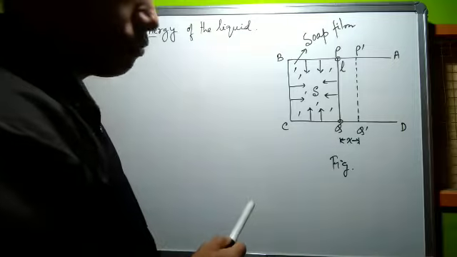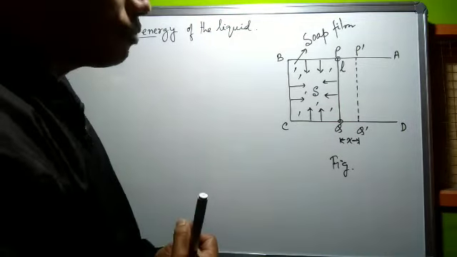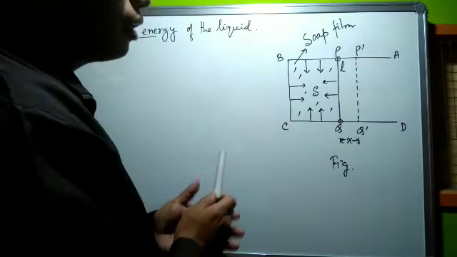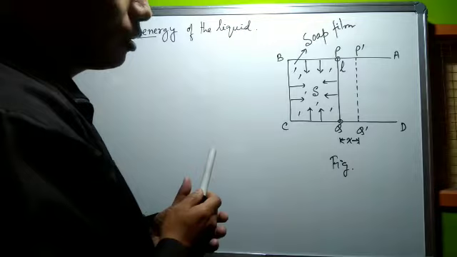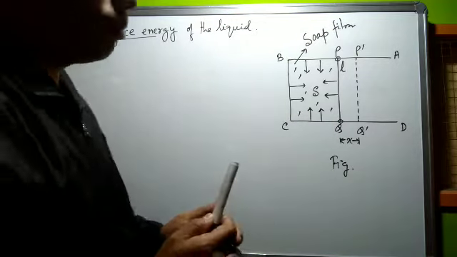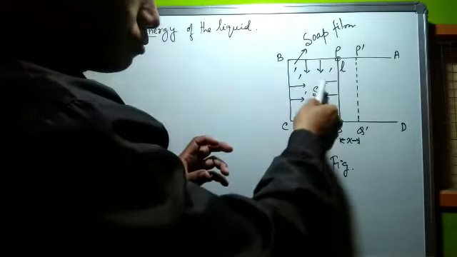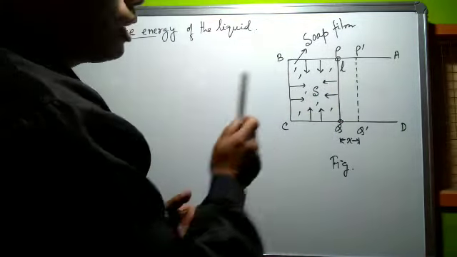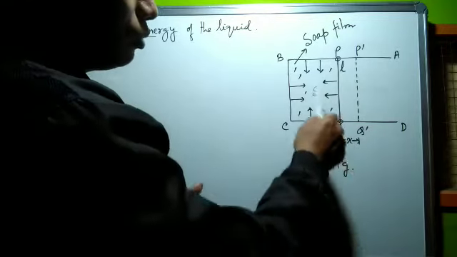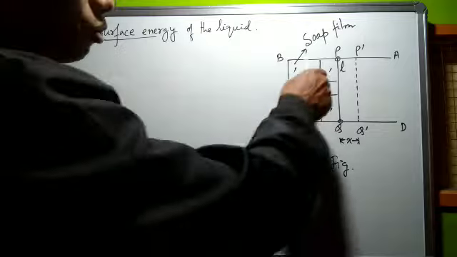Then due to surface tension, the surface area of this soap film PBCQ tends to have minimum surface area, so the force of surface tension will act inwards, perpendicular to the sides of the soap film, that is perpendicular to PB, BC, CQ and PQ, and tangential to the free surface of the liquid, as shown by the arrow lines.